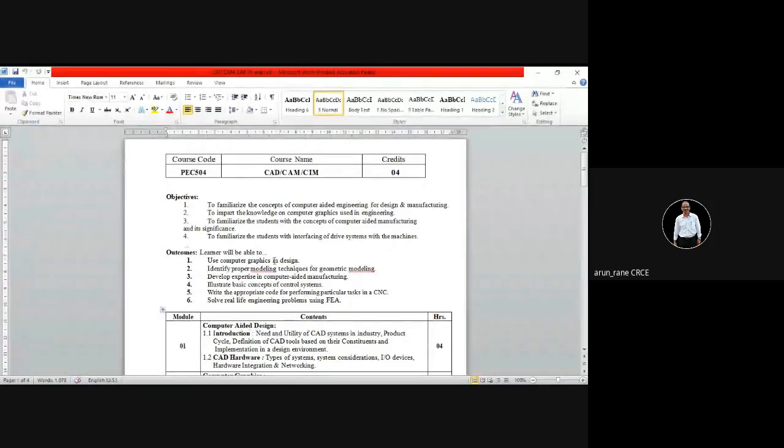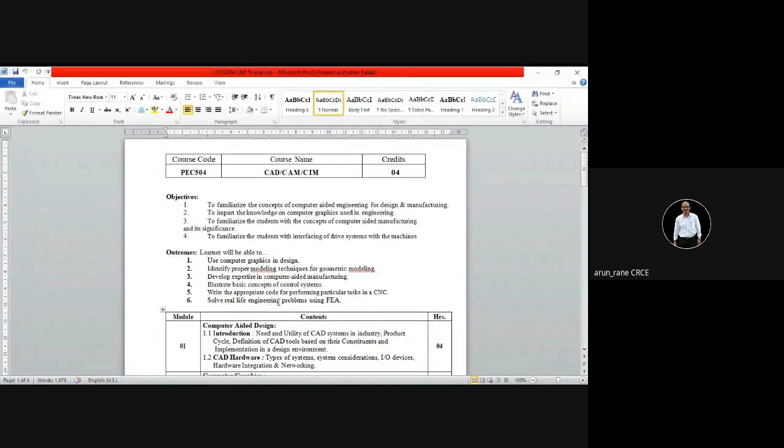So these are the outcomes. We have some COs in mind, and these are the outcomes you should give. You should be able to use computer graphics and identify proper modeling techniques. Then you should be able to develop expertise in CAM, that is, make the programs and run the machine. You must know the basic concepts of control systems.